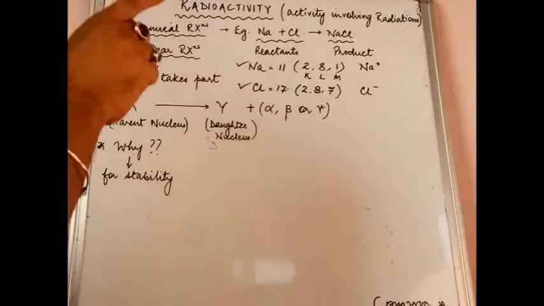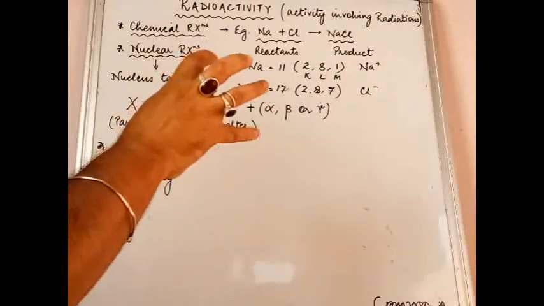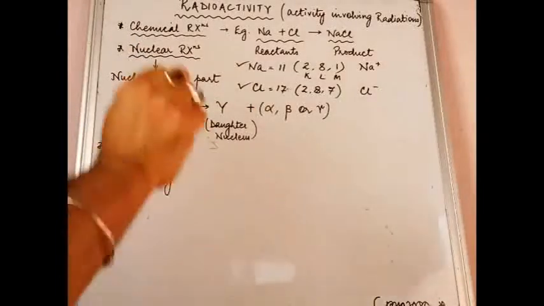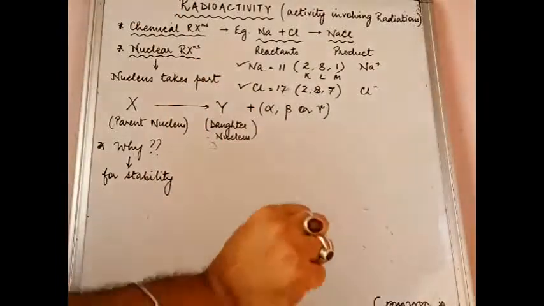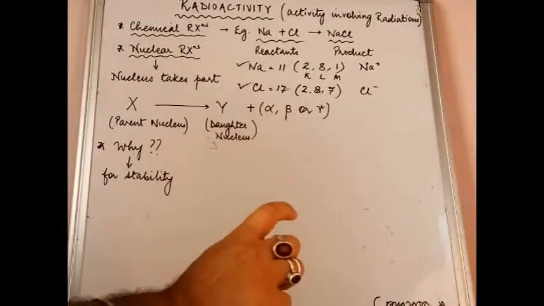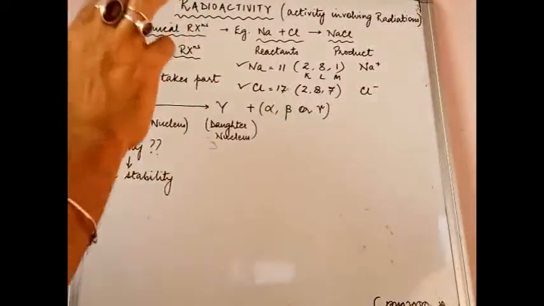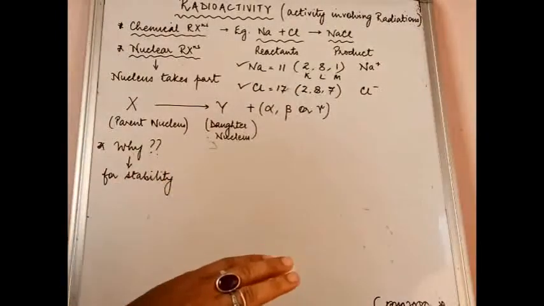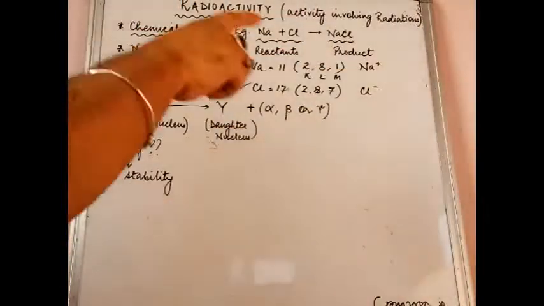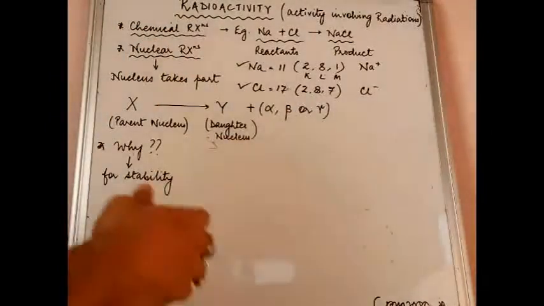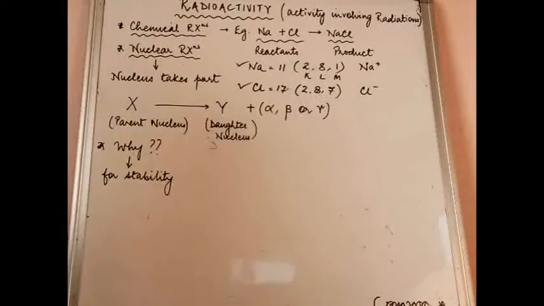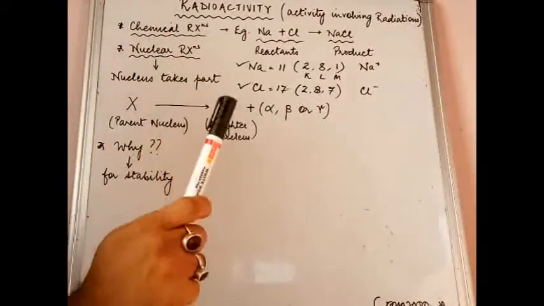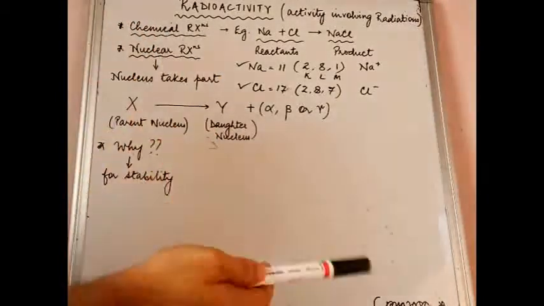Has this particular process involved the nucleus of sodium or the nucleus of chlorine? No, the combination has taken place because of the electrons. And electrons, it is very obvious, do not lie inside the nucleus, they are there in the respective shells or orbits around the nucleus. So chemical reactions are caused not by the nucleus but by the revolving electrons.